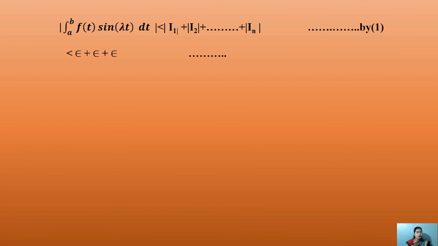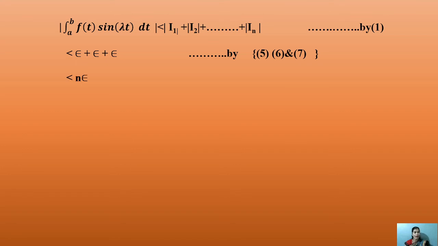Then, for equation 2, we get |∫ from a to b of f(t) sin(λt) dt| is always less than I1 + I2 + ... + In.